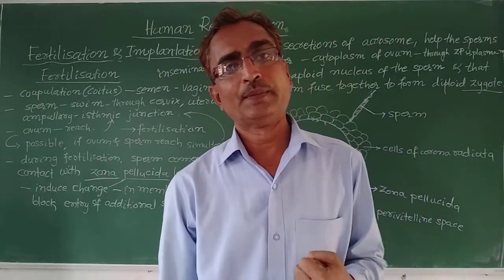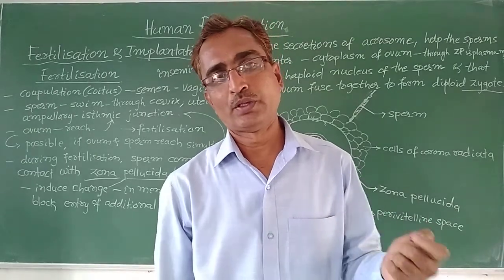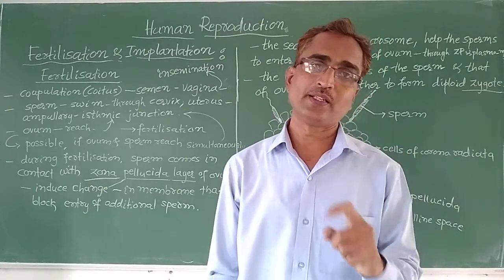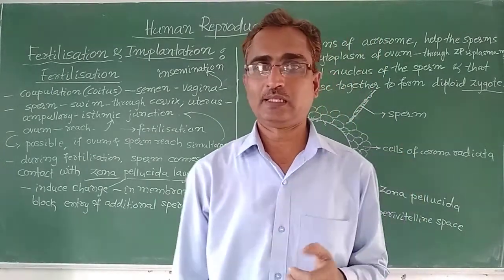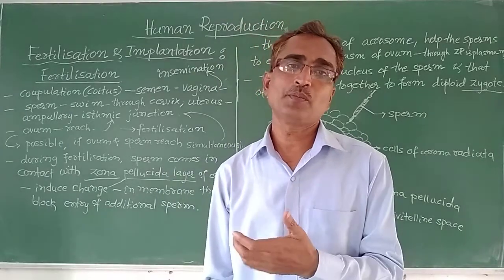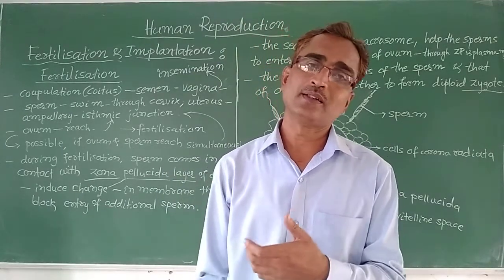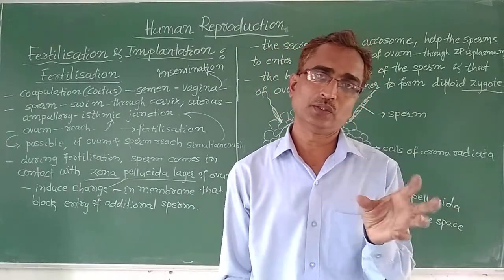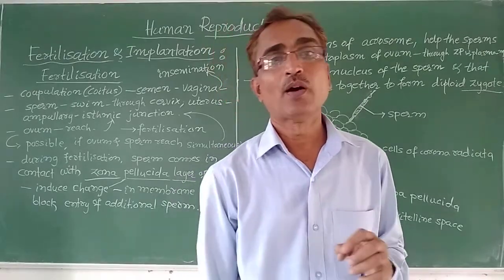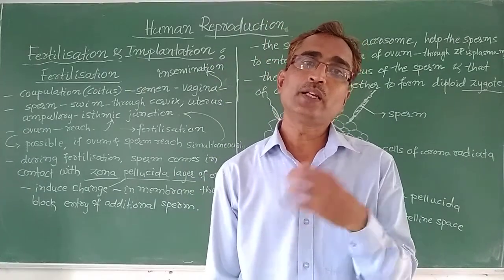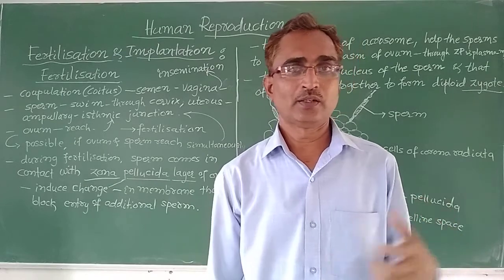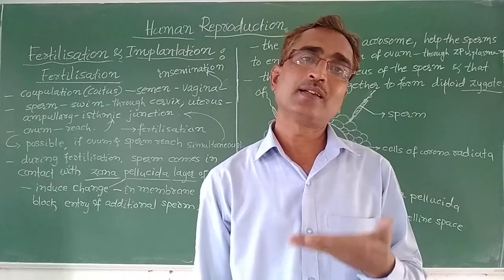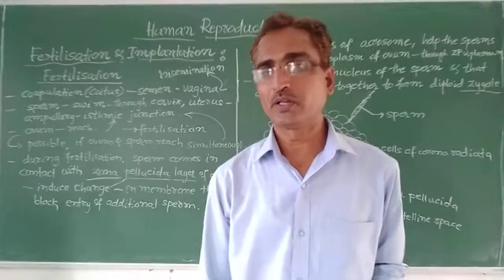This menstrual cycle is of about 28 to 29 days duration, and all the events take place within these days. It may extend beyond in certain individuals, or it may take place earlier than these days. That variation is seen due to various causes. But on average, the duration of the menstrual cycle is 28 to 29 days.